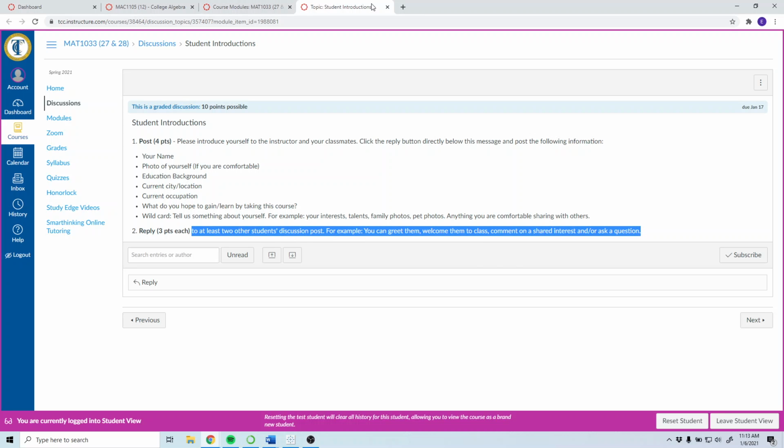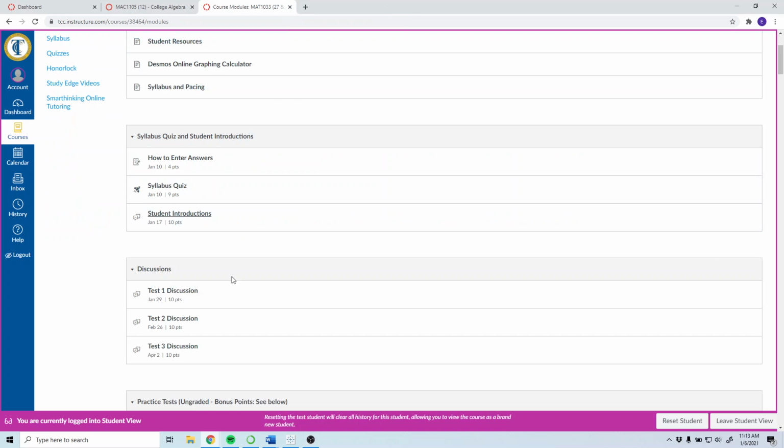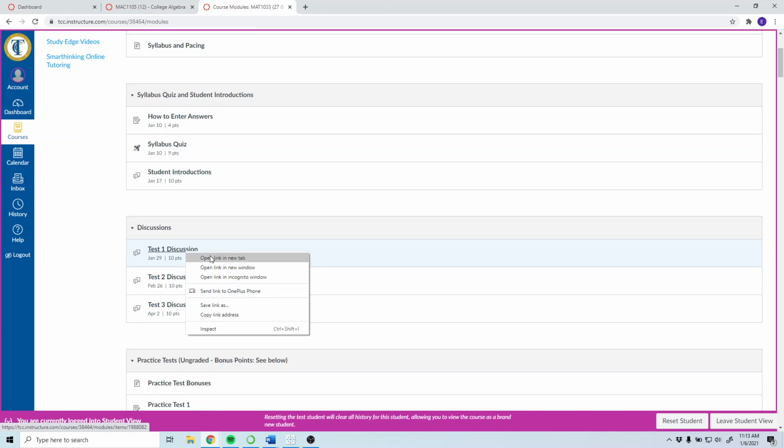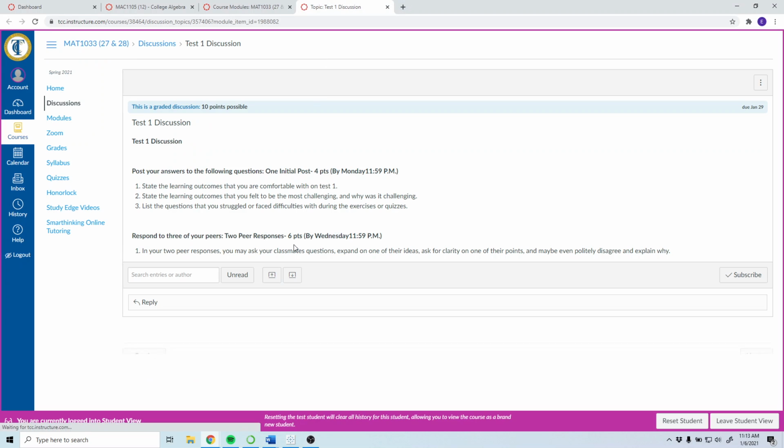Just say something nice to one of your classmates. But that's the structure of the discussion boards. They're not due for a while, but you basically will click here and read the directions. I need to change these because now it's Friday instead of Wednesday. But the directions will be the same.